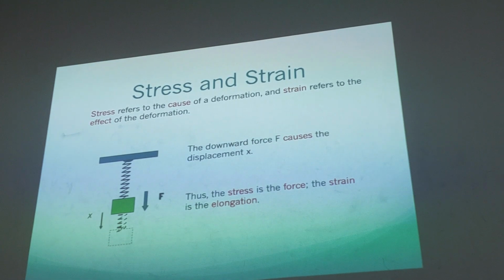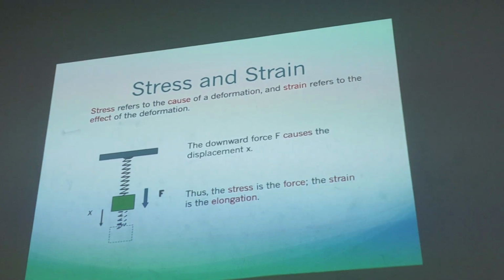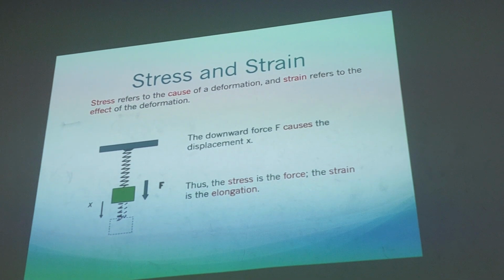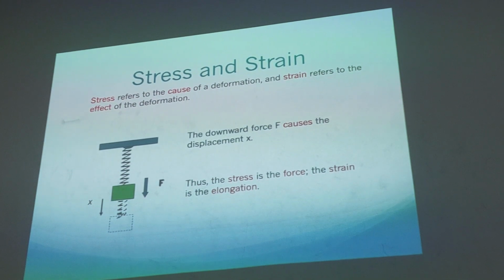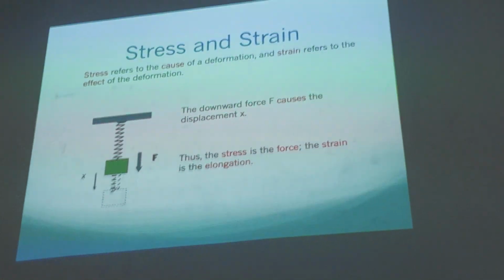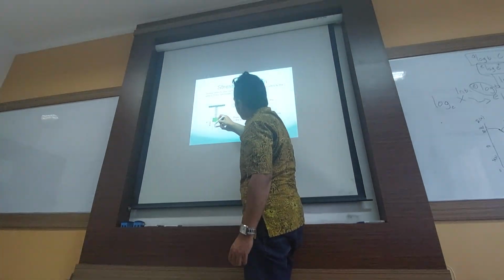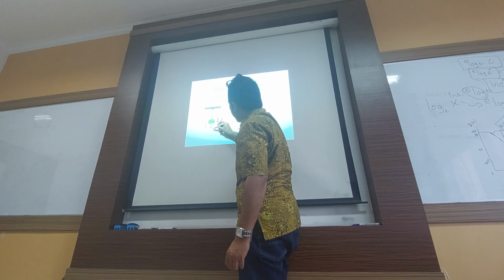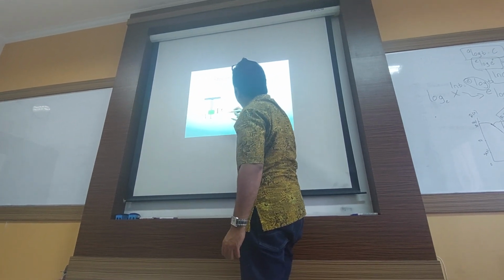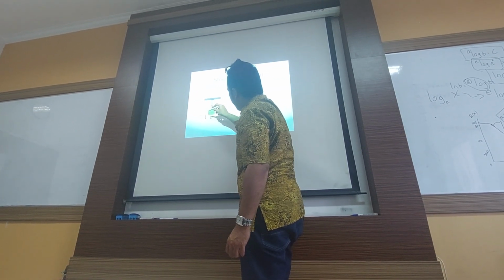Why is this important? Because the stress is the force, the strain is the elongation. So if you try to pull it, this body is here, and x is the elongation.